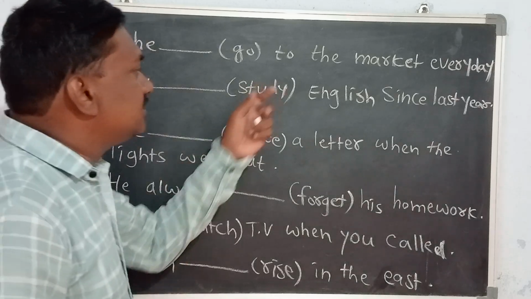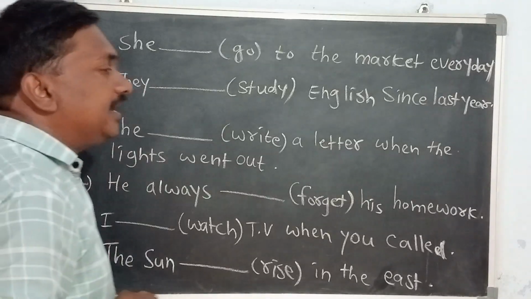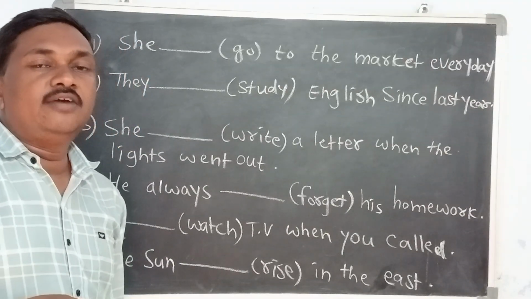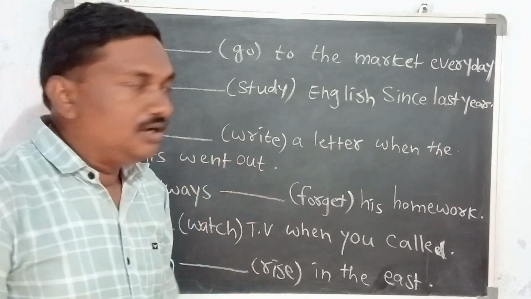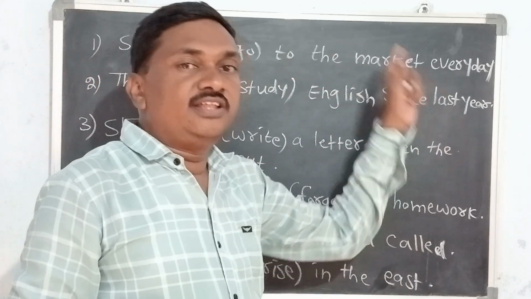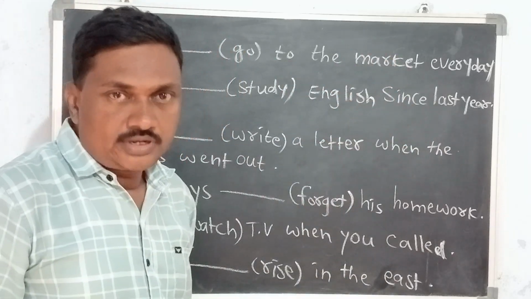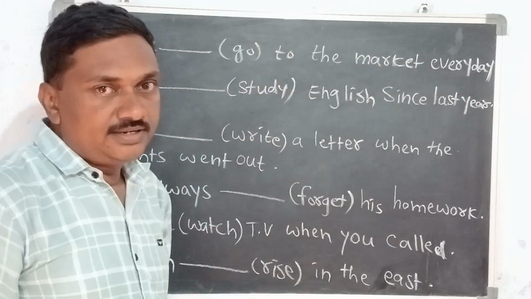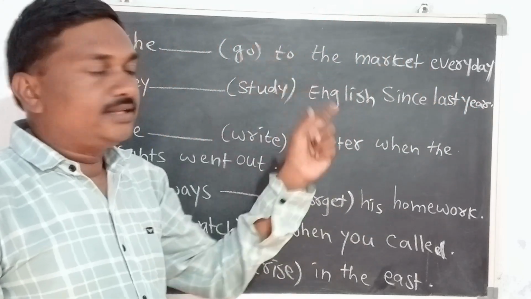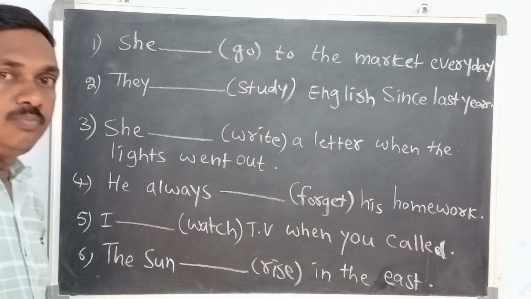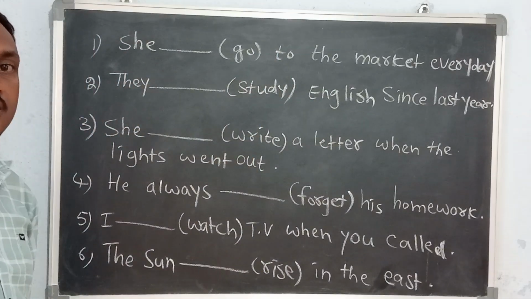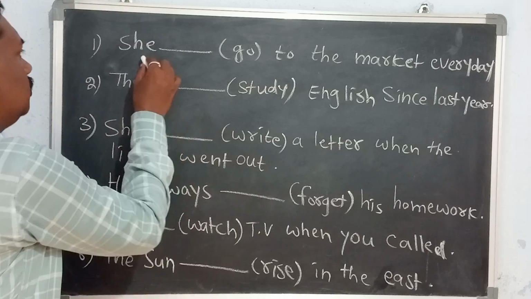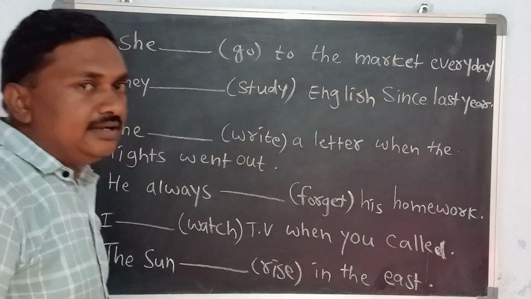So to answer these types of questions, the keywords are very important in every sentence. First of all, we should find the keyword in the sentence. According to the keyword, we can identify the tense of the sentence. Then we can easily write the correct form of the verb in the given blank. Right.